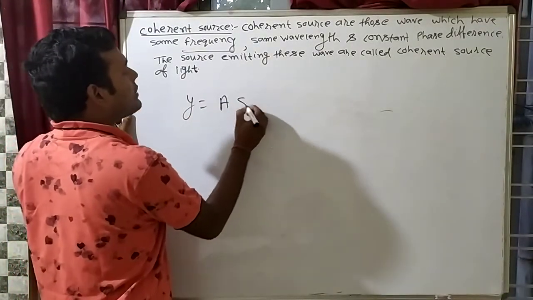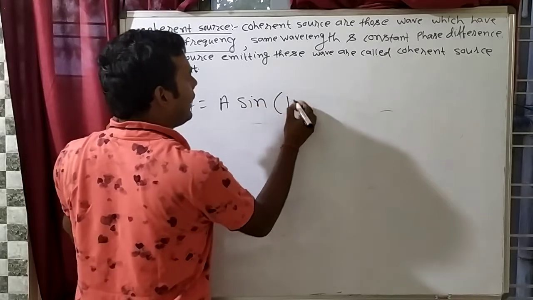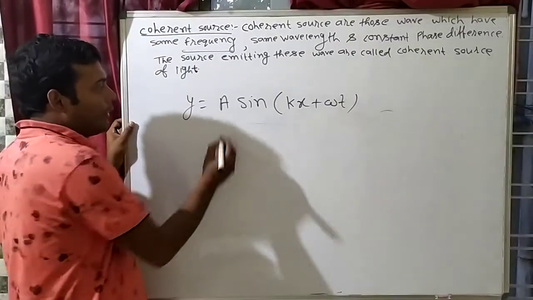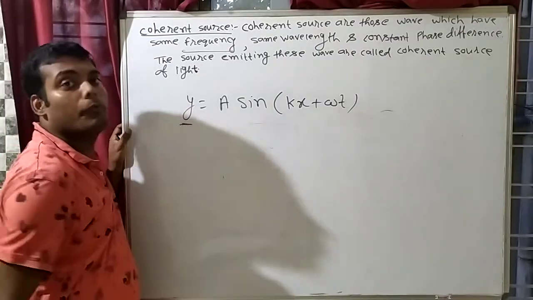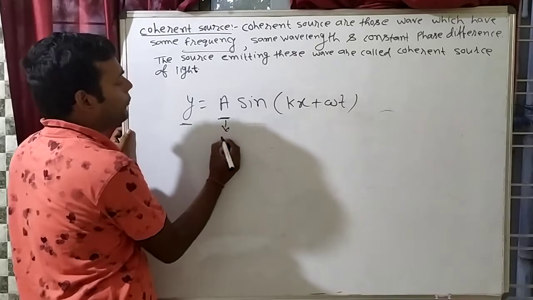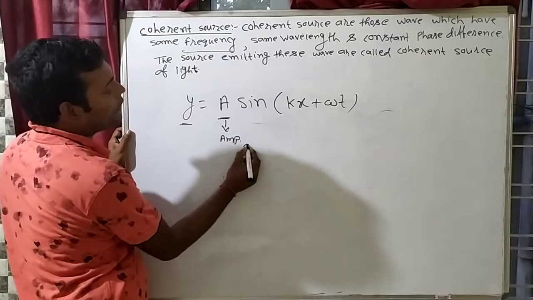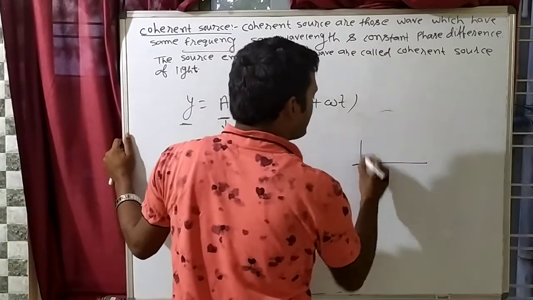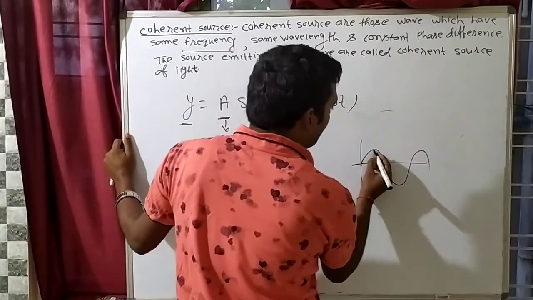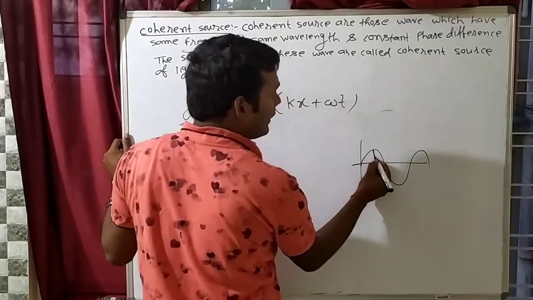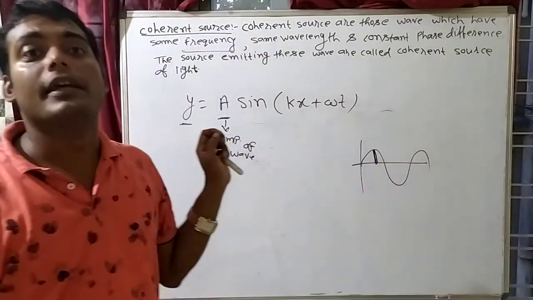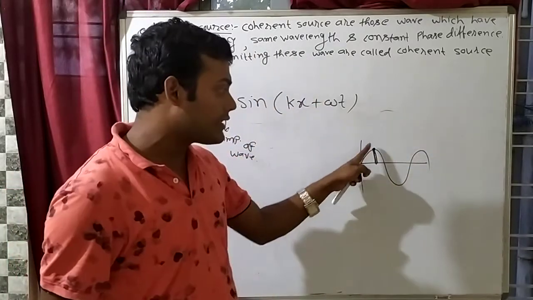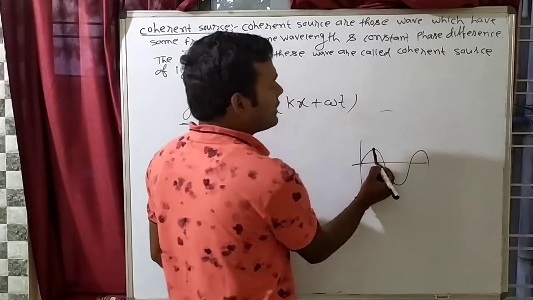Suppose that a wave equation is like this: y is equal to a sin (kx plus omega t). So what is the displacement of the wave? What is a? Amplitude of the wave. What is the meaning of amplitude? For example, suppose a wave is like this. Then the perpendicular distance of the crest from the mean position is known as amplitude.